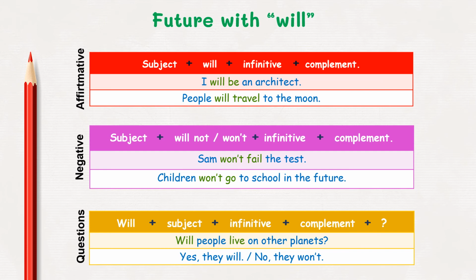If it's a question, we start with the auxiliary will, then the subject, the infinitive verb without to, and the complement. Like these examples. Will people live on other planets? Yes, they will, or no, they won't.